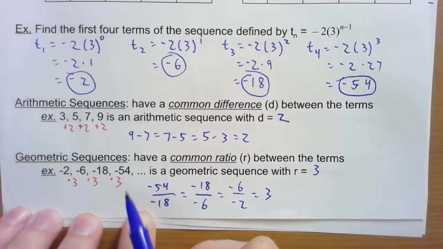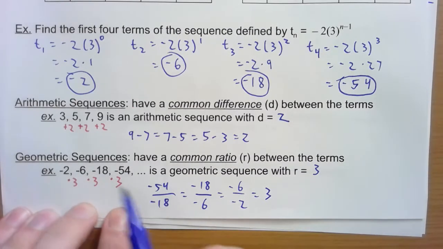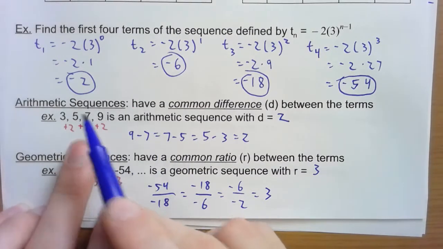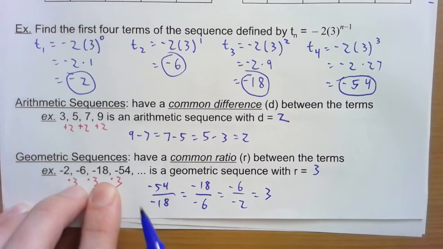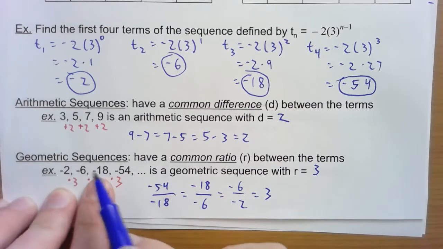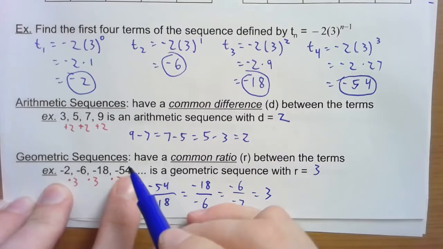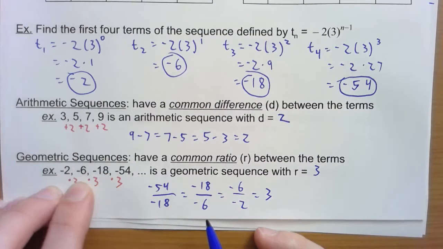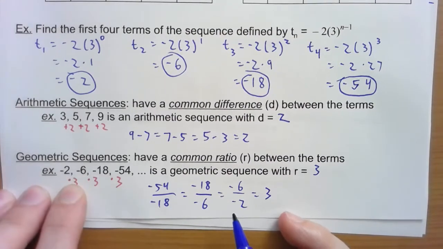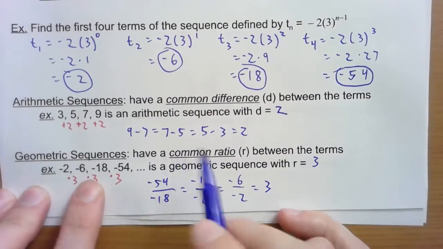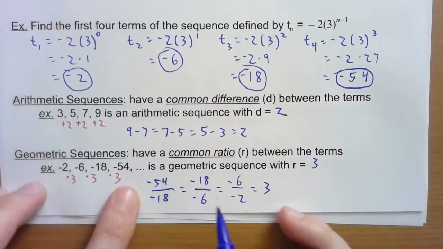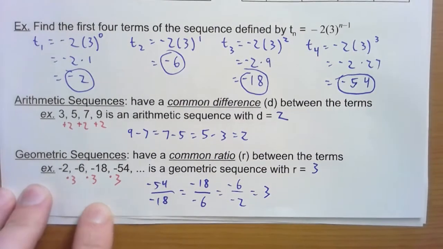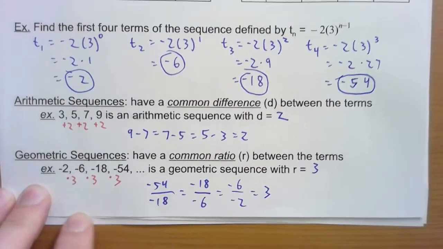So this way, if you divide backwards, just like with the common difference where we subtract backwards, with the common ratio, if you divide any consecutive pair of terms, like -54 divided by -18, -18 divided by -6, or -6 divided by -2, they all have that in common. They all have that same ratio. Those all would be +3, and so that's r equals 3.